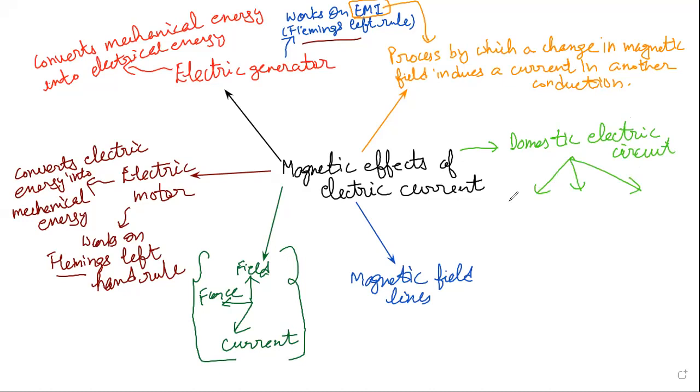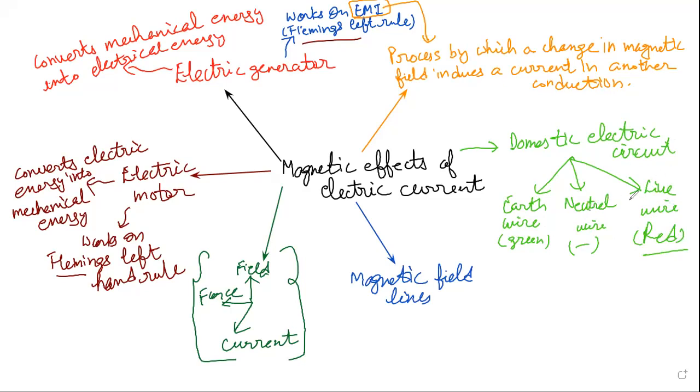One is the earth wire, right? It is with green color. One we have is the neutral wire. And one we have is the live wire. Neutral can be black and live is red.